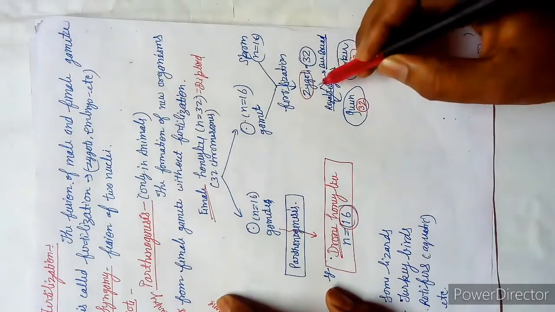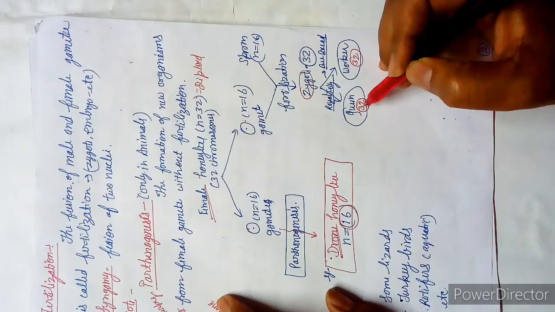See, the zygote is turning into the queen.